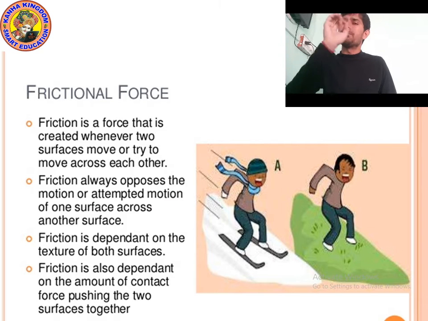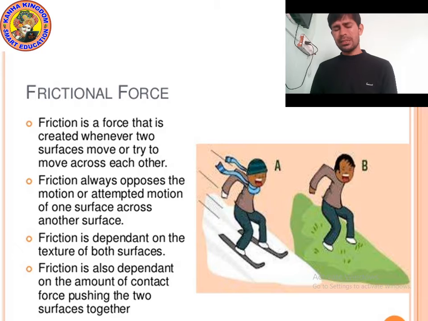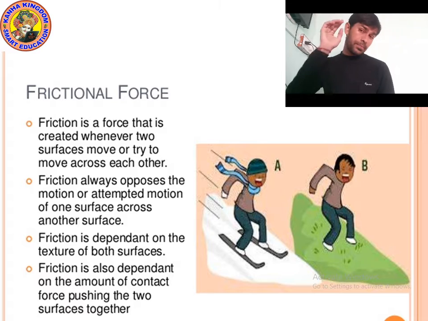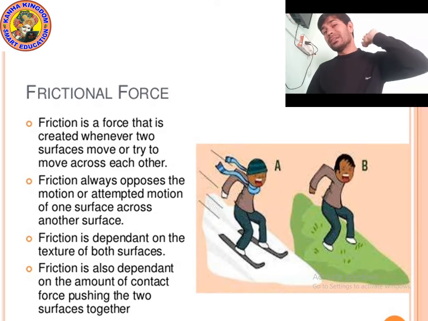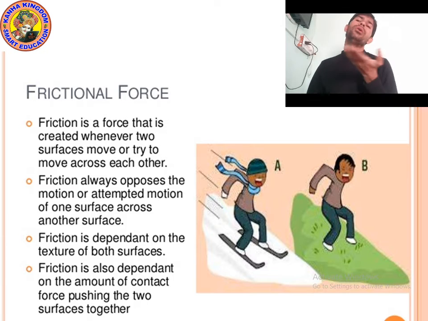It depends on different factors like the density of the object, the density of the fluid, and the shape of the object. What is density? Density is the ratio of mass to volume. When the density increases, the object will sink. When the density decreases, the object will float. So density should be less than that of water.